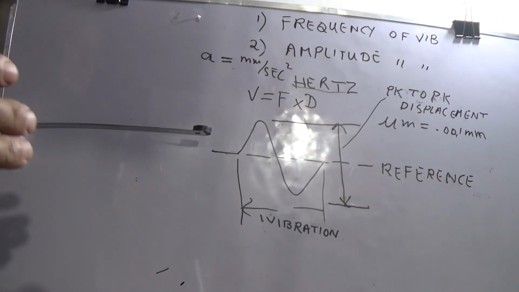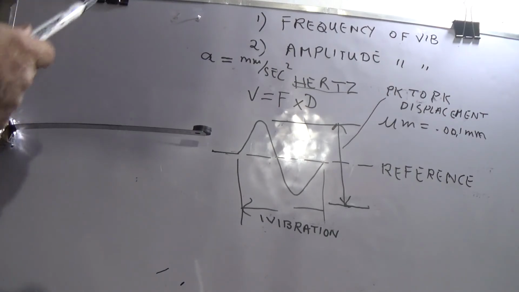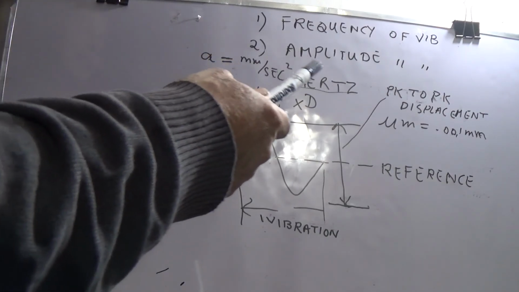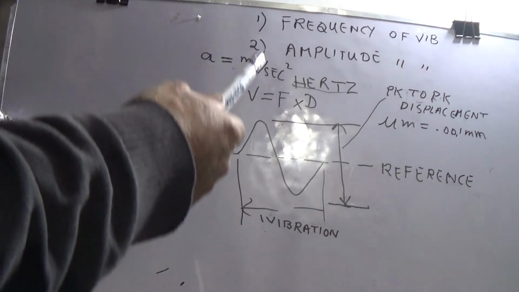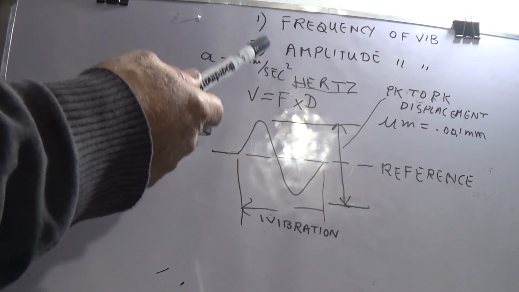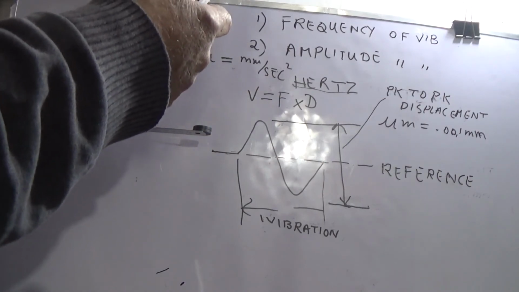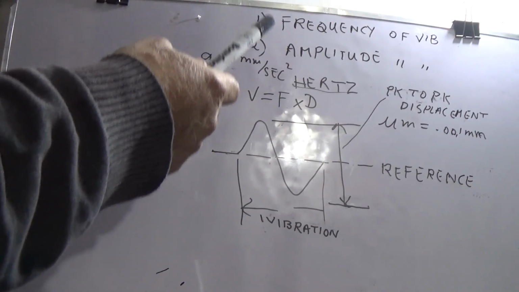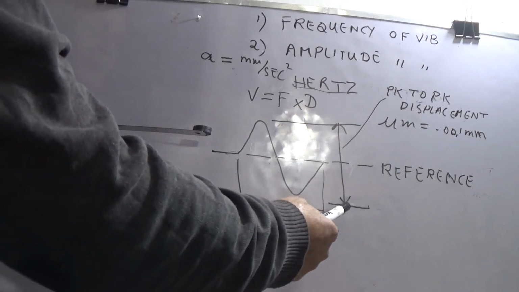So gentlemen, this is what I have explained: when you are measuring the amount of vibration, which tells you the condition of the machine, you have to select either displacement, velocity or acceleration. Displacement is for low speed machines, and it tells you the amount of bending, how much you are bending from here to here.